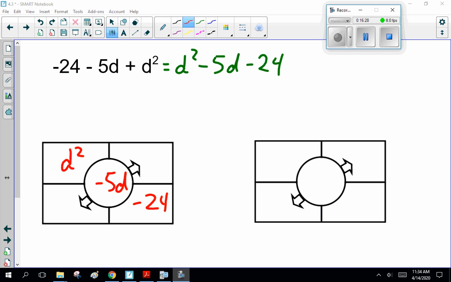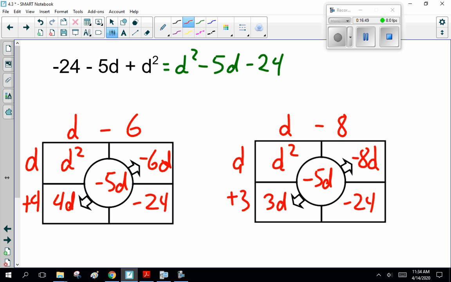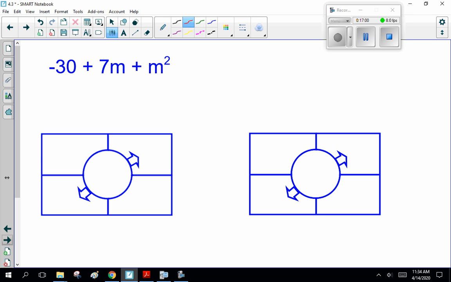Okay. d squared minus 5d minus 24, written like that. I went with factors of minus 24, 6 and minus 6 and 4, and that didn't work. That gives me minus d, not minus 5d. So how about minus 8 and plus 3? That gives me minus 5 when added together, and that works. So this is d minus 8, d plus 3. That's what I'm looking for. And yes, guessing and checking. So let's pause the recording again.